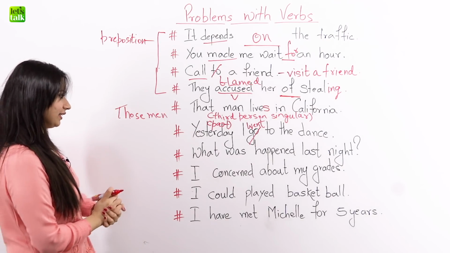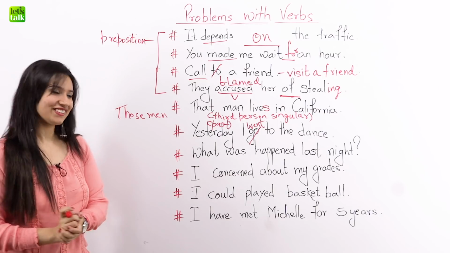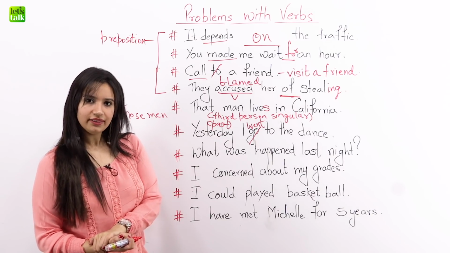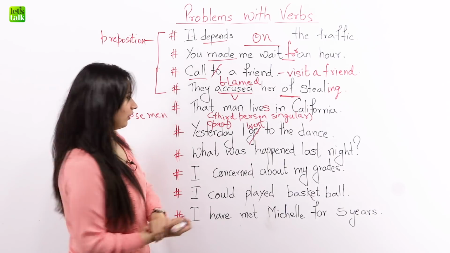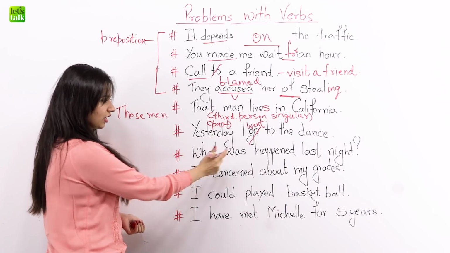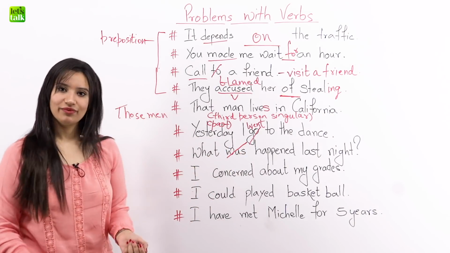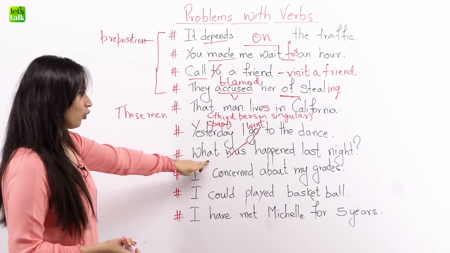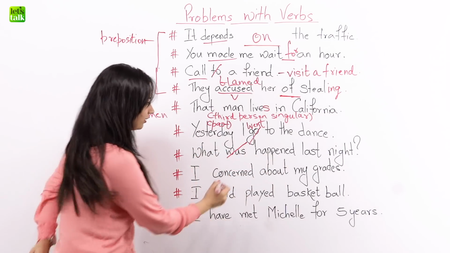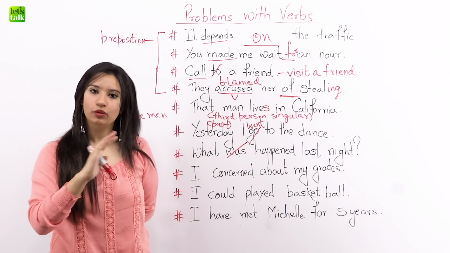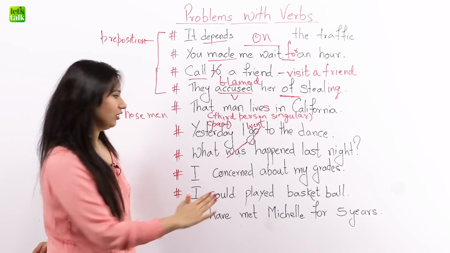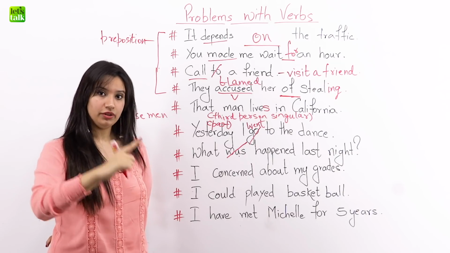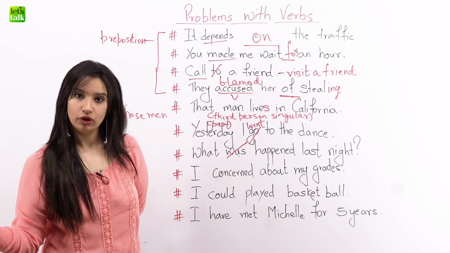Now we have the next sentence with us. Is that a sentence? No, it's a question. What was happened last night? Oh, I think we have an extra word in this one. Do we? Let's see. What happened last night? We cannot have two past words in the same sentence. We cannot say what was happened last night. So here, was is an extra be. We do not need it. We simply say what happened last night. So remember, when you have one past verb, you do not need another past helping verb.